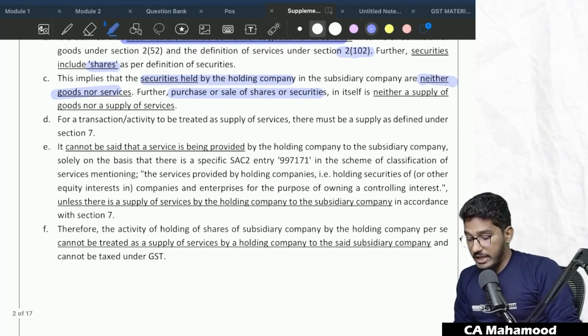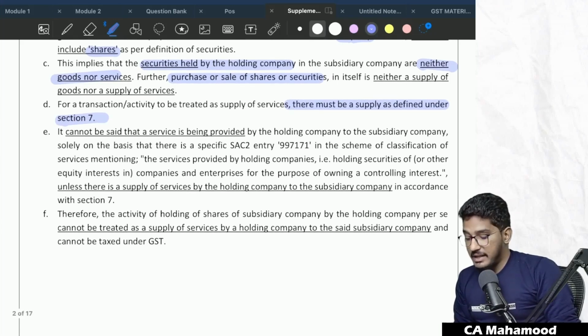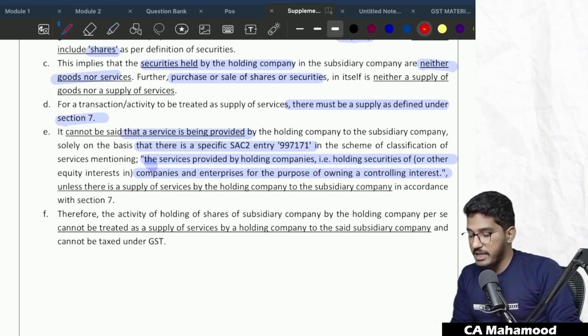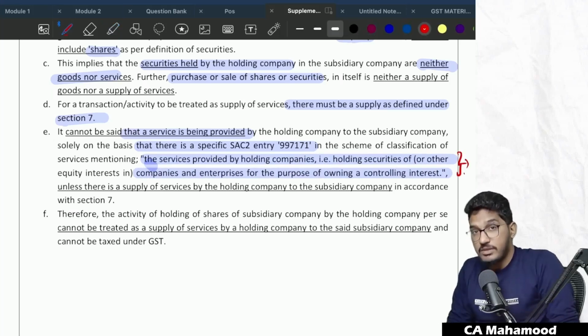For a transaction or activity to be treated as supply of service, there must be a supply as defined under section 7. It cannot be said that a service is being provided by the holding company to the subsidiary company solely on the basis that there is a specific SAC entry 997171 in the scheme of classification of services, mentioning the services provided by a holding company, that is, holding securities or other equity interest in companies and enterprises for the purpose of owning a controlling interest. This activity has been given a code for the purpose of identification.